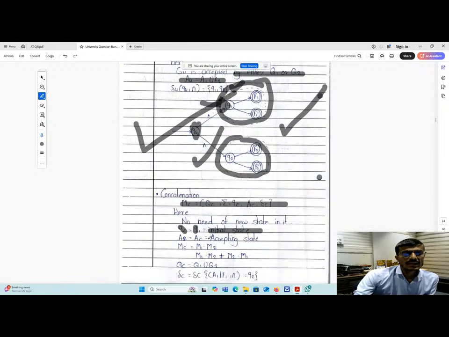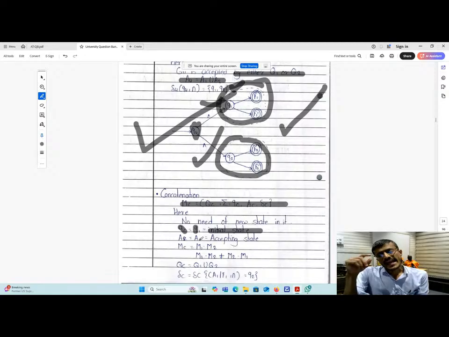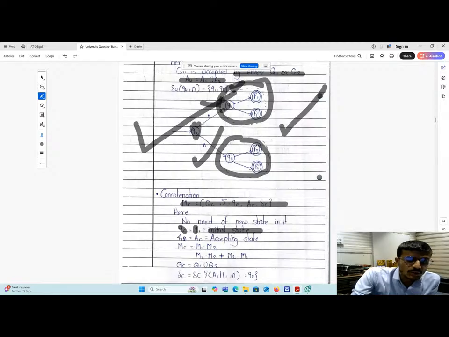Then accepting states will be what? The accepting states from the second automata will be the accepting states, and the accepting states from the first finite state automata will become normal states. That's why we have mentioned AC is equals to A2. Keep in mind the accepting states from the first finite state automata will become normal states.